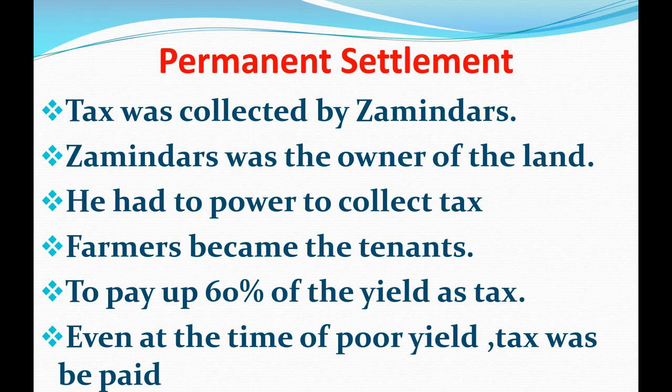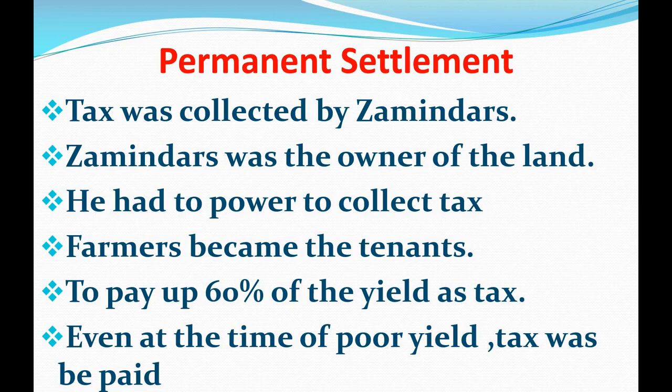This revenue system was introduced by Cornwallis in 1793. According to this system, zamindars were made owners of the land and they were given the right of collecting taxes. So the zamindars were the owners of the land and farmers became tenants, and farmers had to pay 60% of the total production of their crops as taxes.